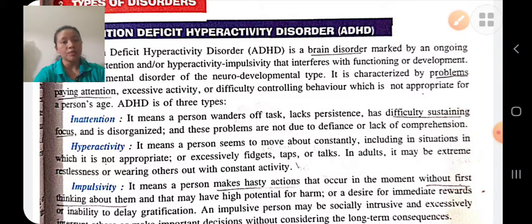The cause of attention deficit hyperactivity may be due to genetic factors, brain injury, if there is any injury in the brain, and low birth weight.